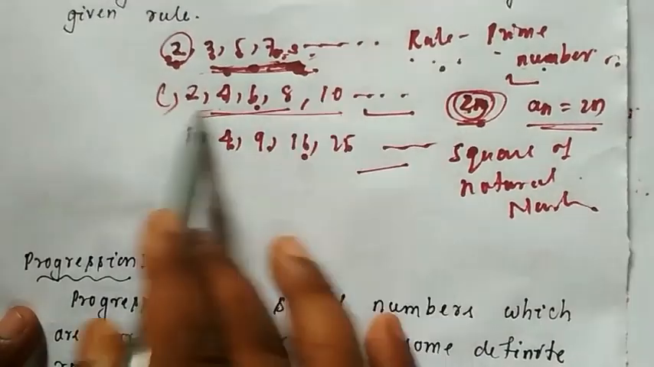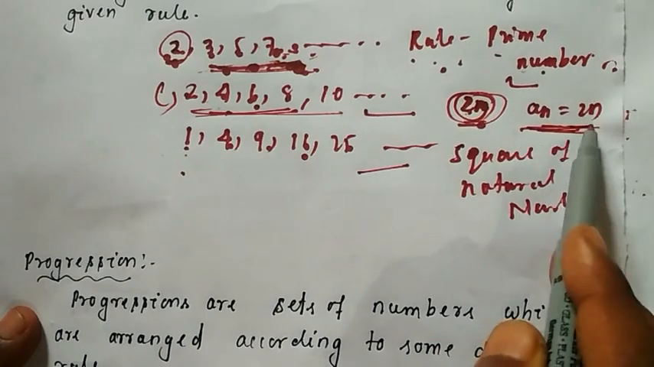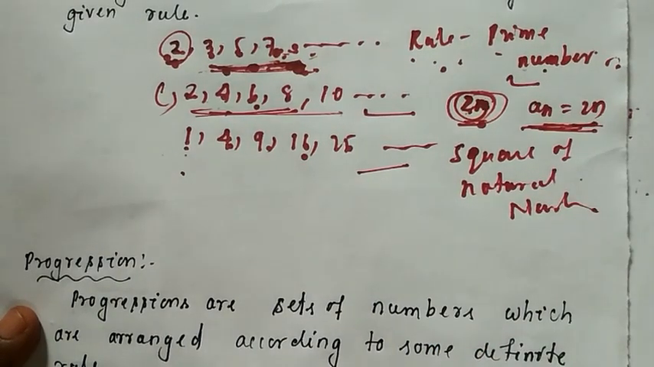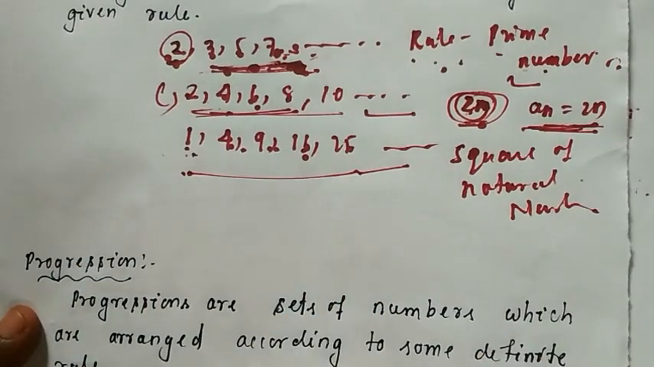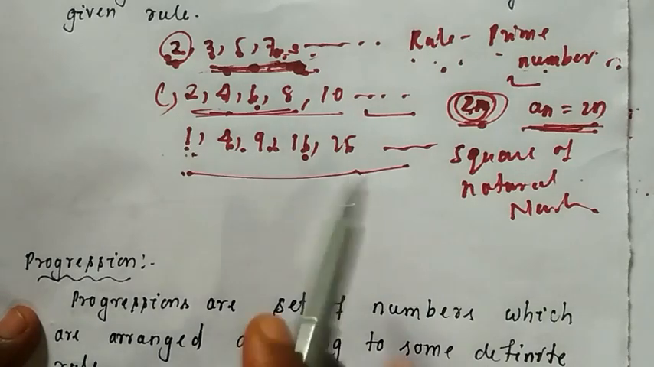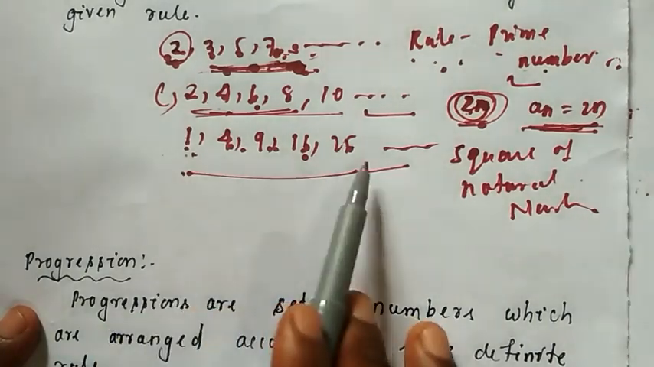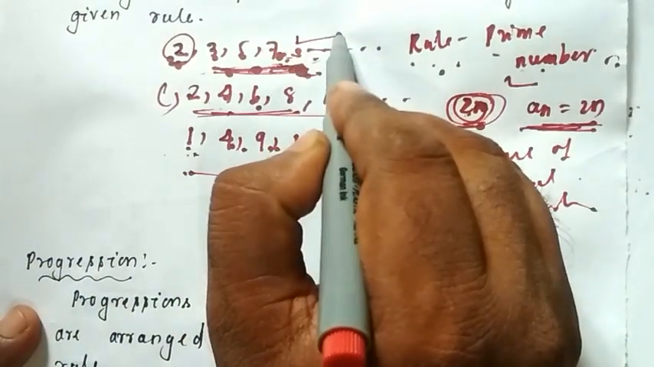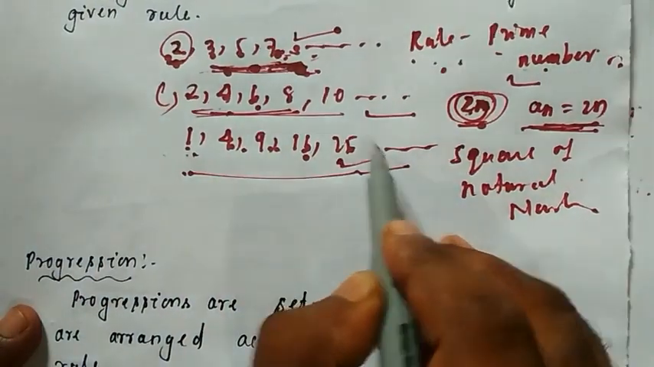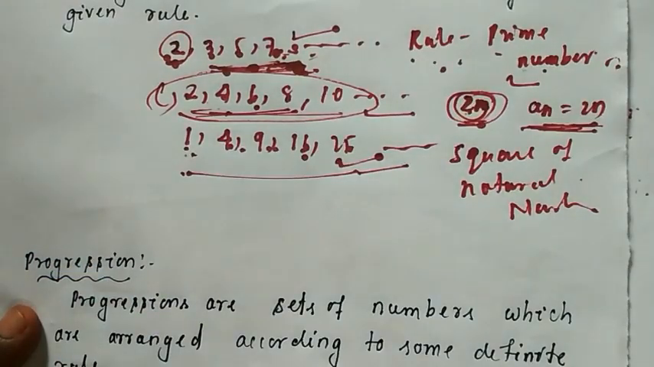But here in this example, by using the formula 2n, you can find any term in this sequence. Here 1, 4, 9, 16, 25. In this case, if I ask which number will come in the 70th term, without writing the sequence you cannot calculate. That's why this cannot be an example of progression. 2, 4, 6, 8, 10 can be an example of a progression.